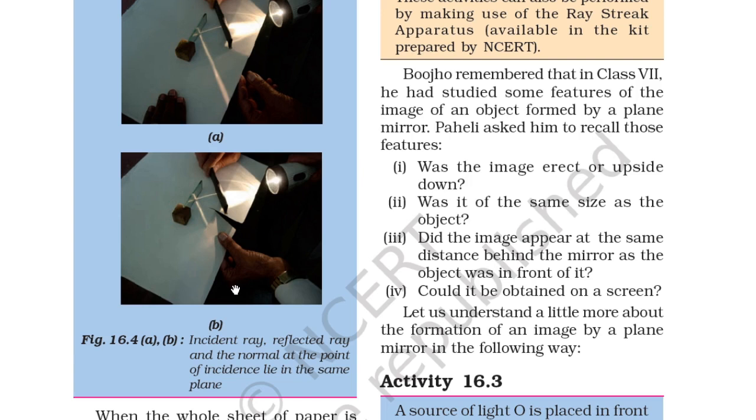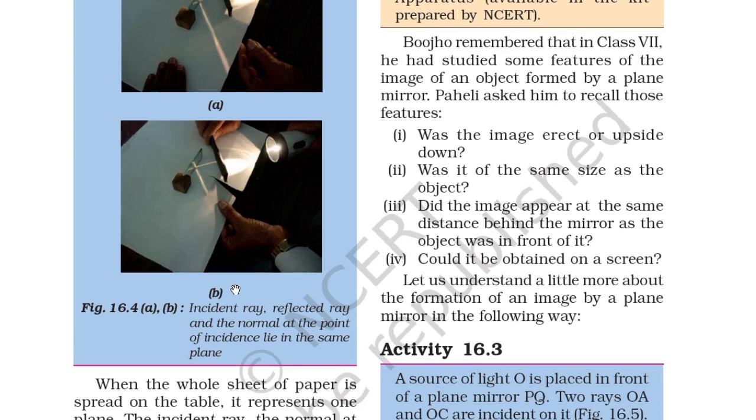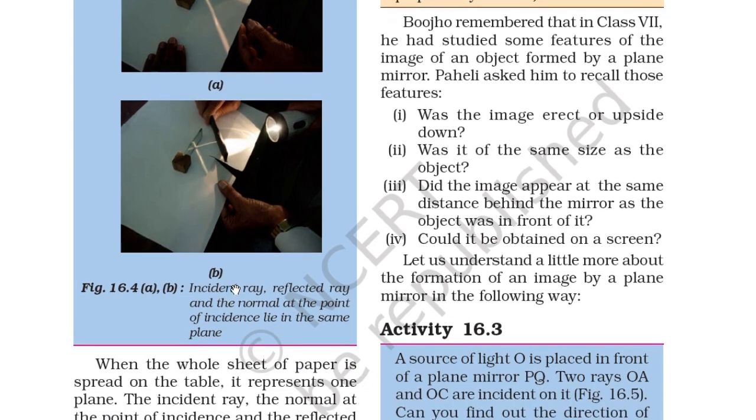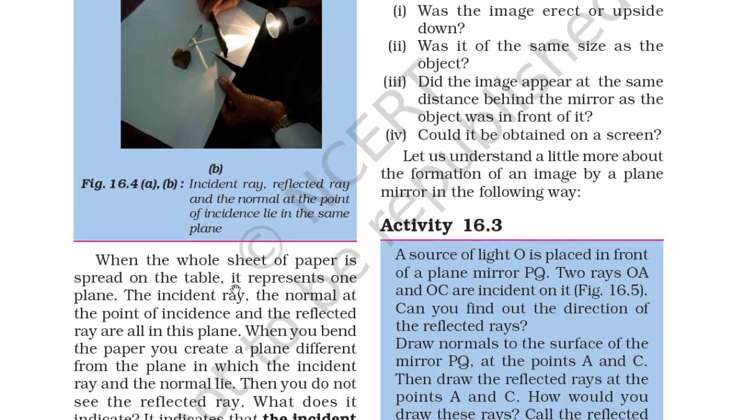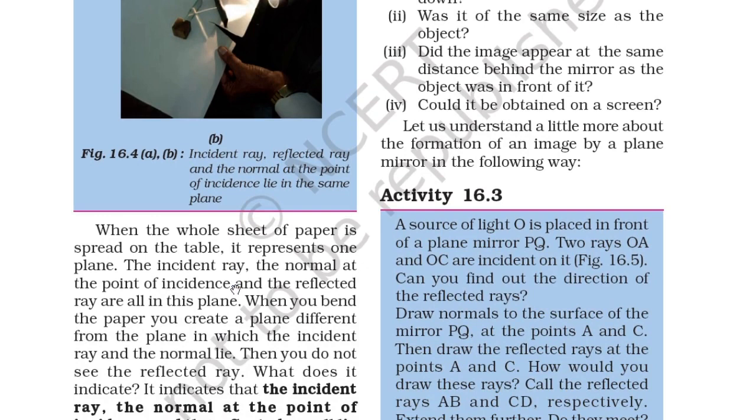Boojo remembered that in class 7 he had studied some features of the image of an object formed by a plane mirror. So you remember that? Paheli asked him to recall those features. So was the image erect or upside down? Was it of the same size as the object? Did the image appear at the same distance behind the mirror as the object was in front of it? Could it be obtained on a screen?